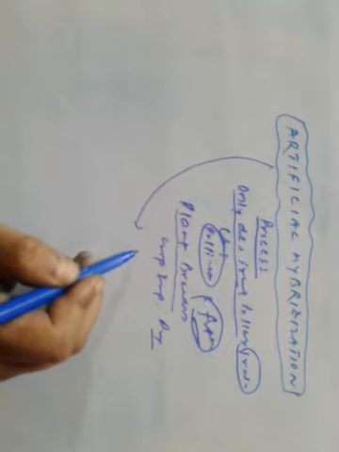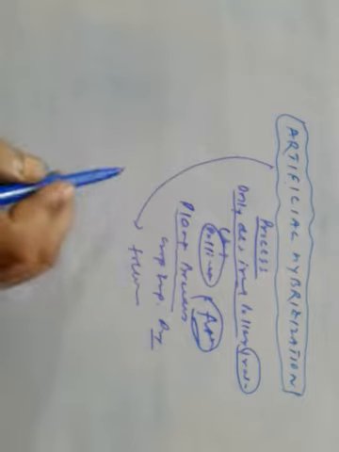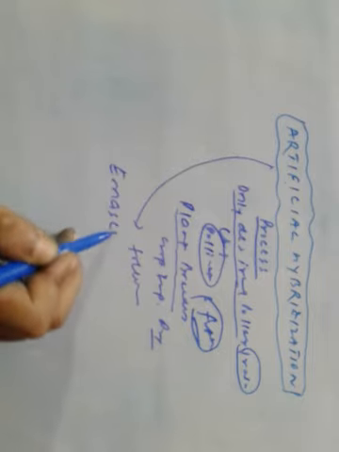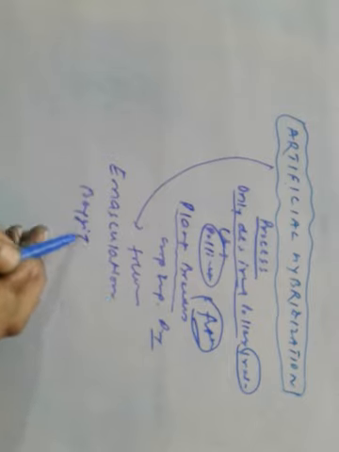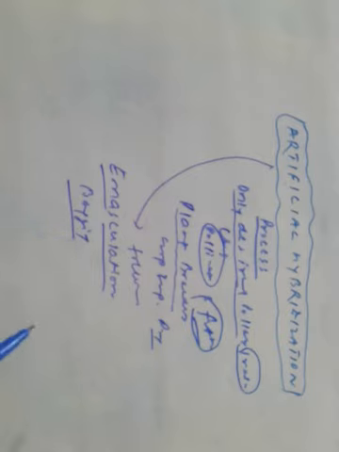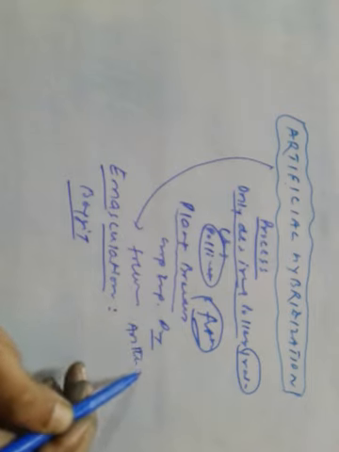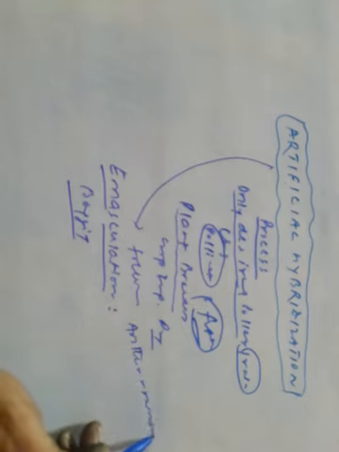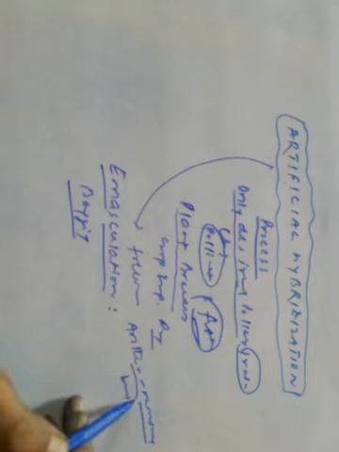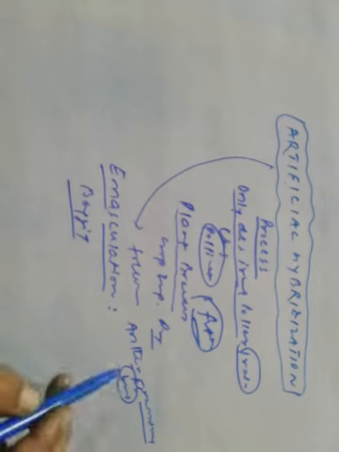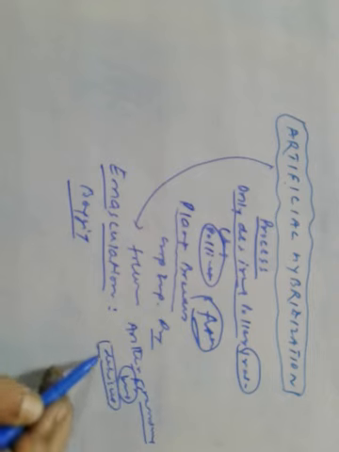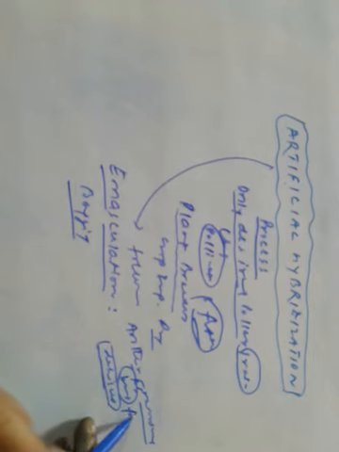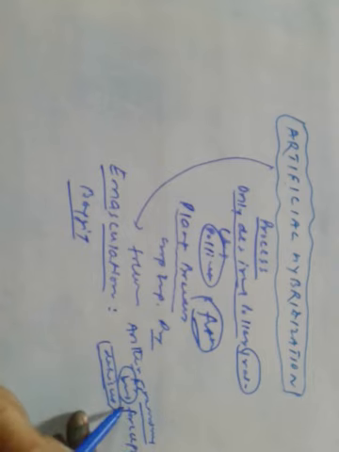Artificial hybridization is achieved by the following methods. What are those methods? First one is emasculation, and second one is bagging. What happens in emasculation? The anther is removed from the bud before it dehisces, with a pair of forceps.